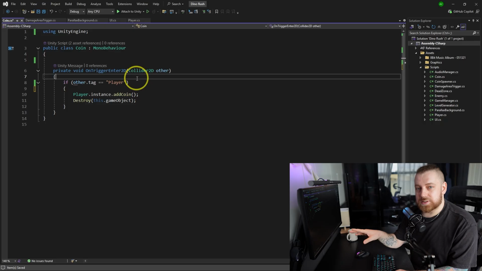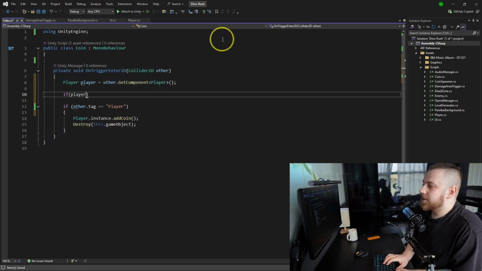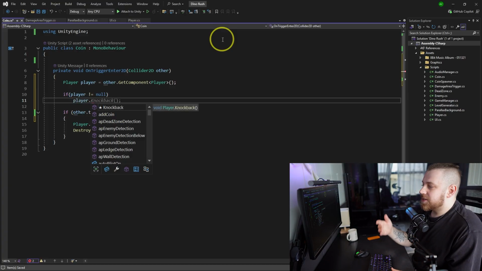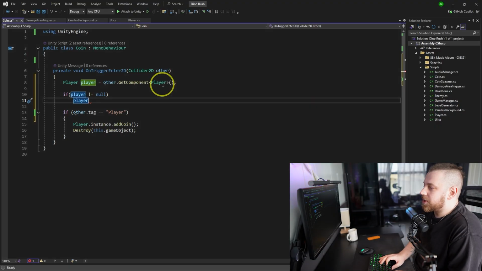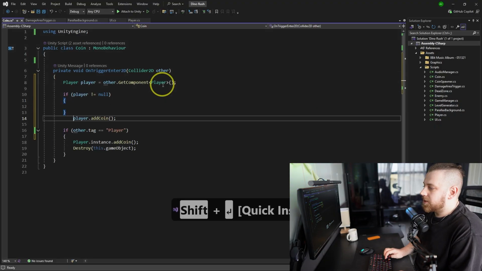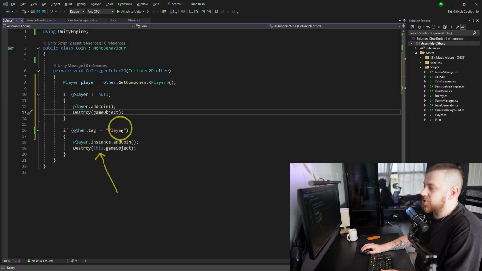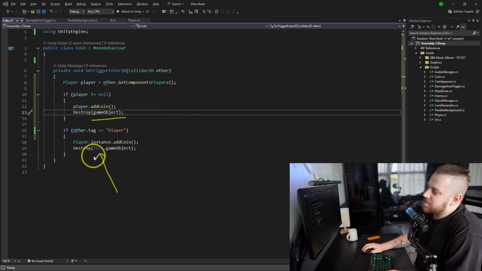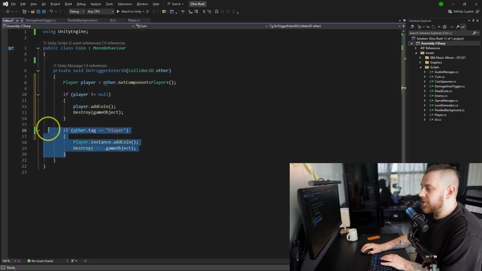But I want to be consistent throughout the project, and that's why I'm gonna do similar practice as I did before. I'm gonna do player, other get component of a player, and then if player is not equals to null, we can add coin to the player. And since I do that, I don't need a singleton, I don't need the instance. So over here, instead of what we have, we can do add coin like so, and we can do destroy game object. And you don't need to do this because if you just type game object, it will have reference to its own game object. You should use this only when you have like a same name for a variable or something like that. So this now can be removed.